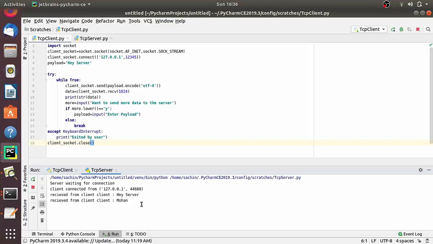As you see here, the interaction between client and server is on a local machine. Both programs are running on a local machine, that's why I have used this local IP address. But you can do this and play with this program. So try this program and experiment with it.